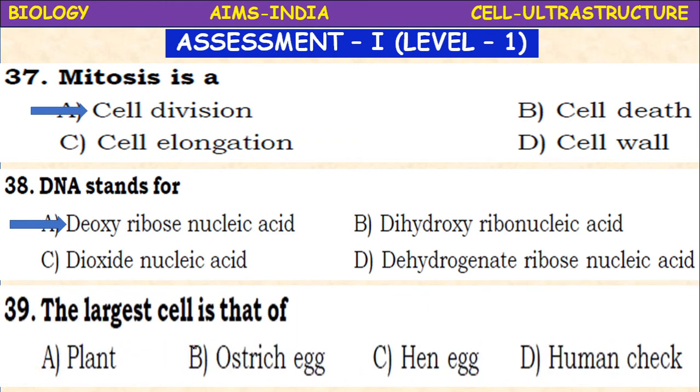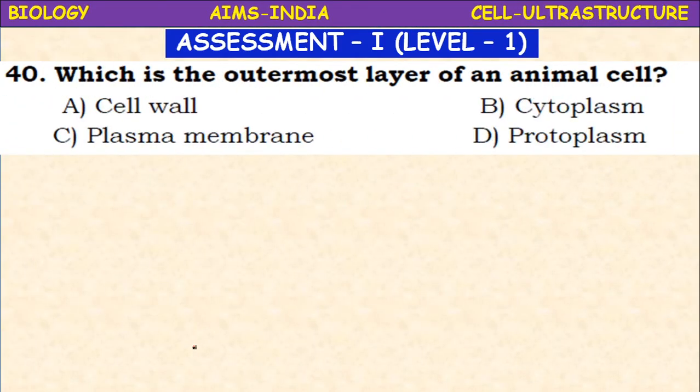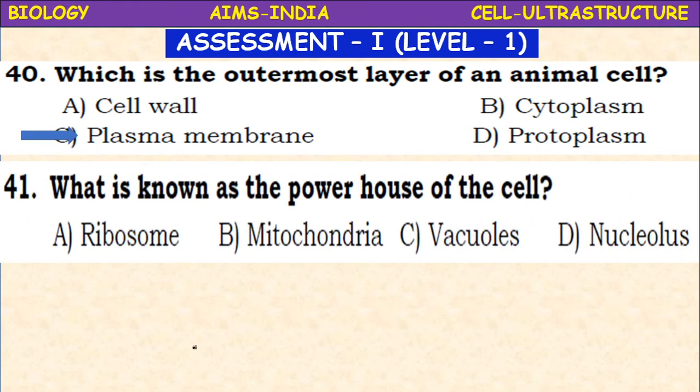Next, the largest cell is that of, among the following, which is the largest cell? Plant, ostrich egg, hen egg, human cheek cell. So it is the ostrich egg. Next, which is the outermost layer of an animal cell? Cell wall, cytoplasm, plasma membrane, protoplasm. It is the plasma membrane. What is known as the powerhouse of the cell? Ribosome, mitochondria, vacuoles, nucleolus. It is the mitochondria.